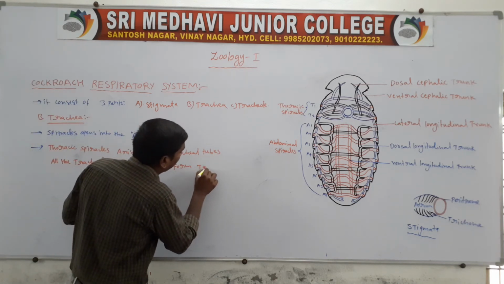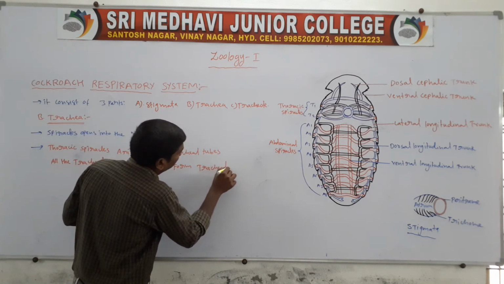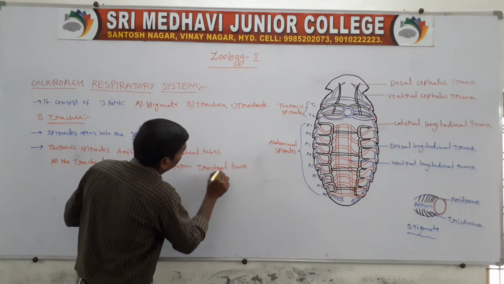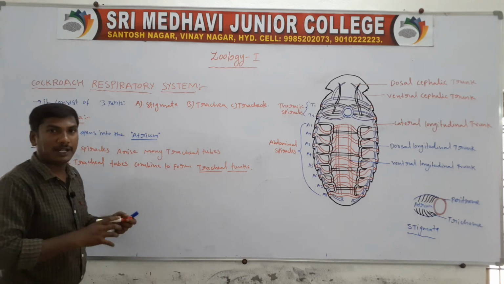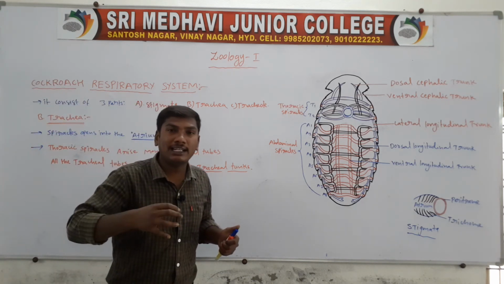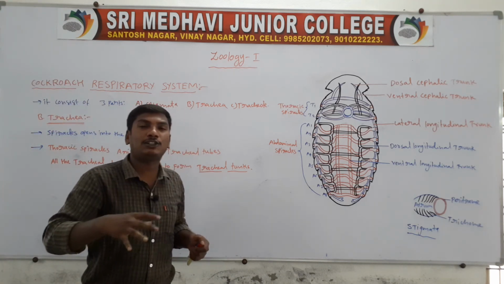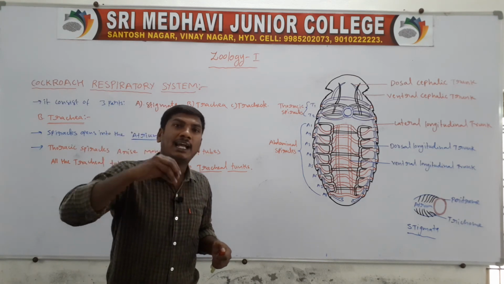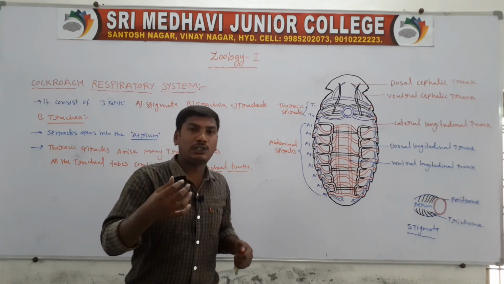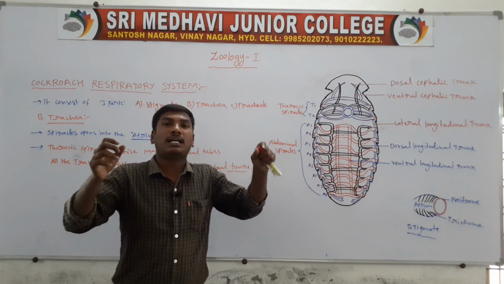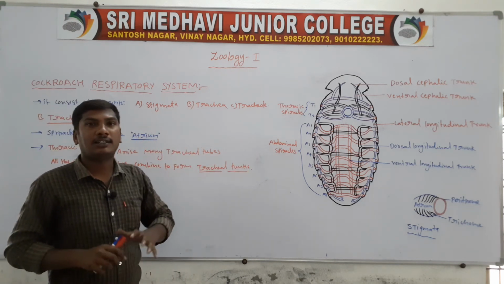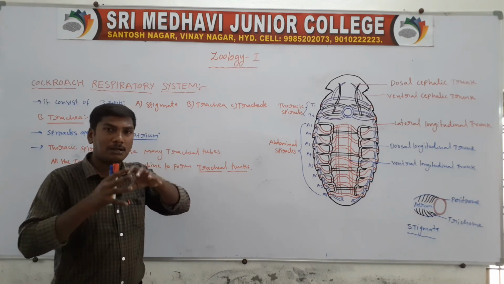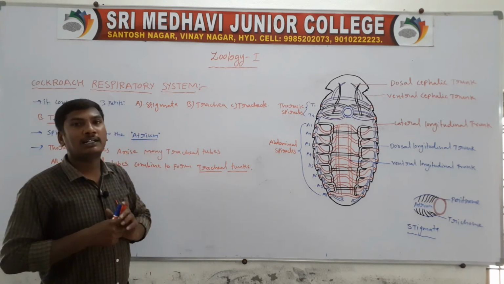So, the formation of the tracheal trunks: the first point, the thoracic spiracle gives rise to many tracheal tubes, and the many tracheal tubes all combine to form the tracheal trunks.